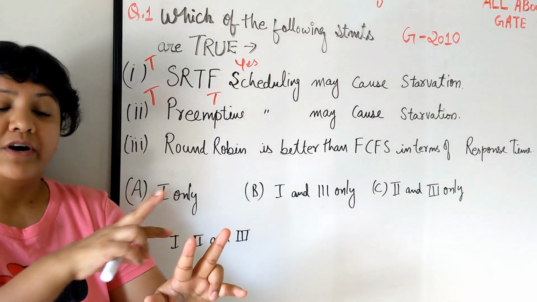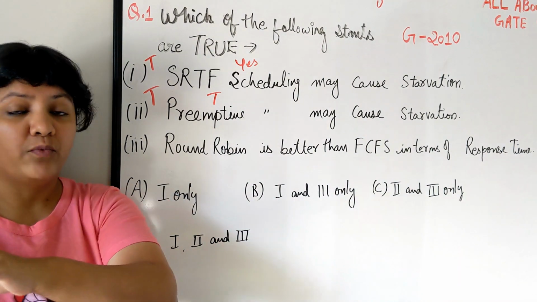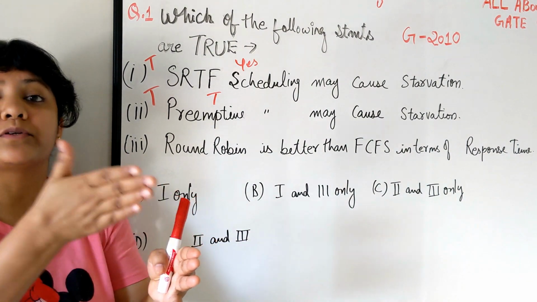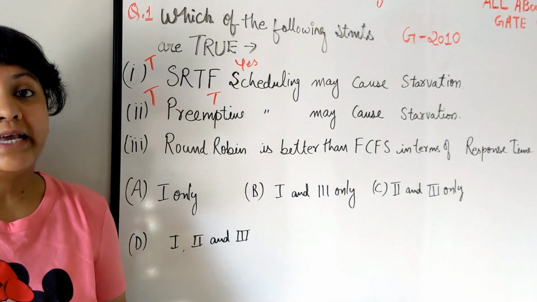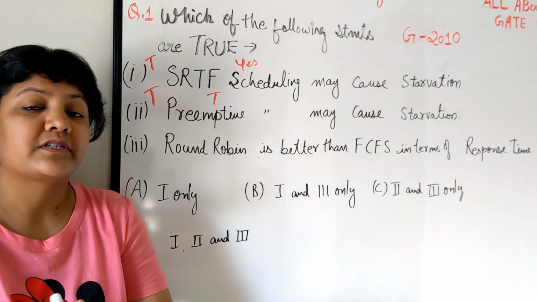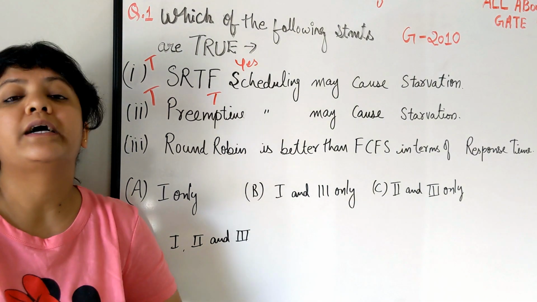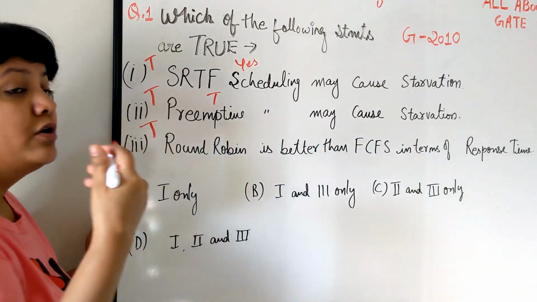So one alone will not run for the entire duration; everyone will run one by one. So at the very start, all the processes get their first response. In fact, round robin has the best response time out of all the available algorithms. So yes, this statement is also true.